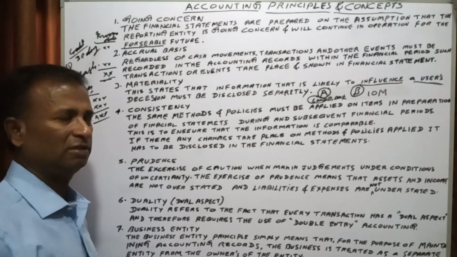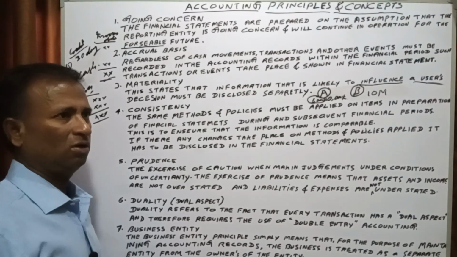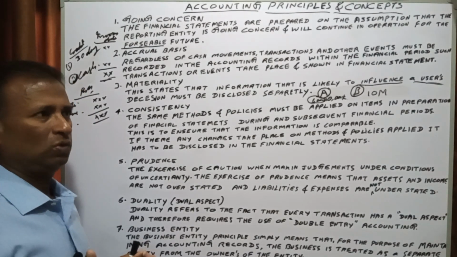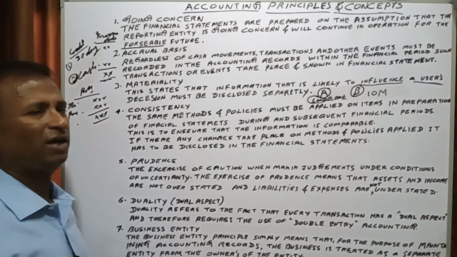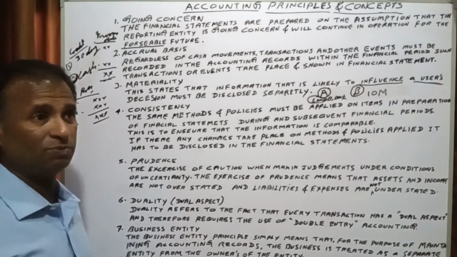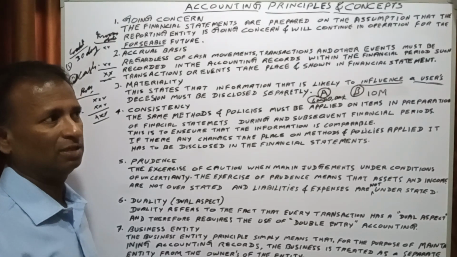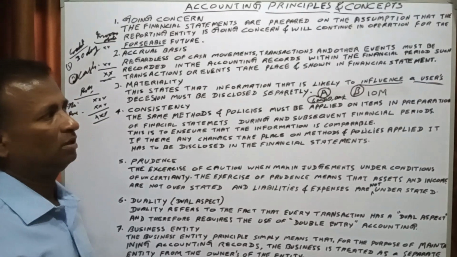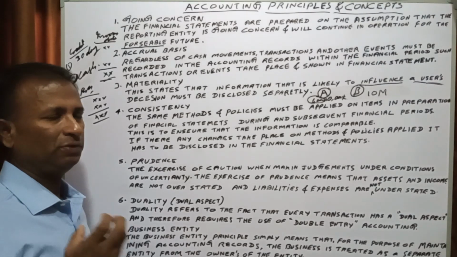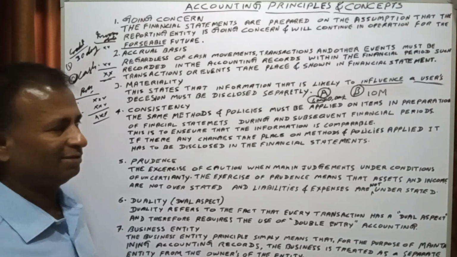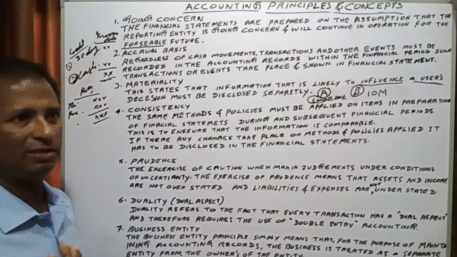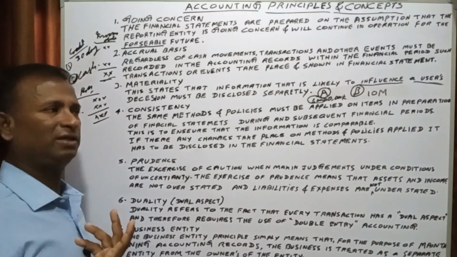Consistency in the sense, if you have started preparing the financial accounts on the cash basis for this year, you are not going to concentrate on credit sales or accrued incomes.